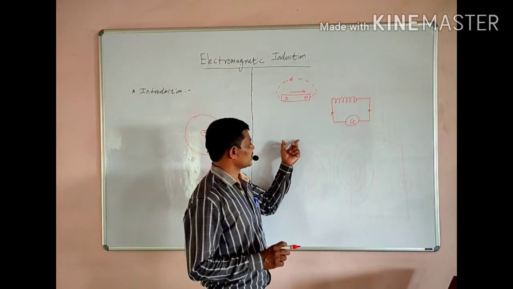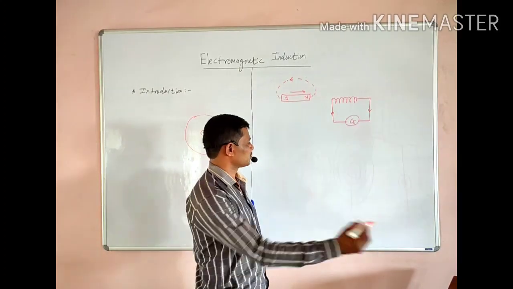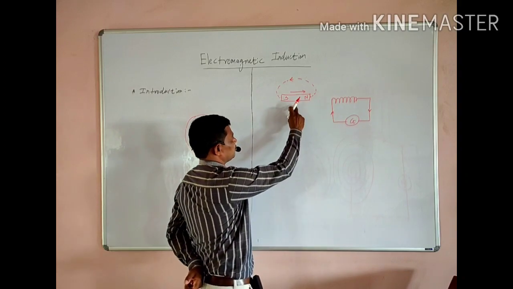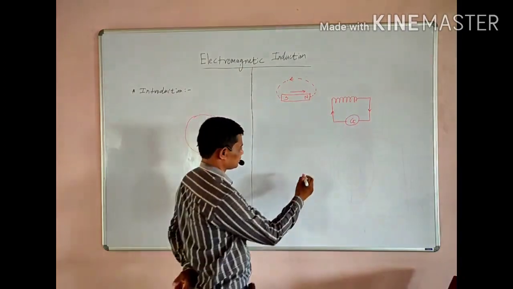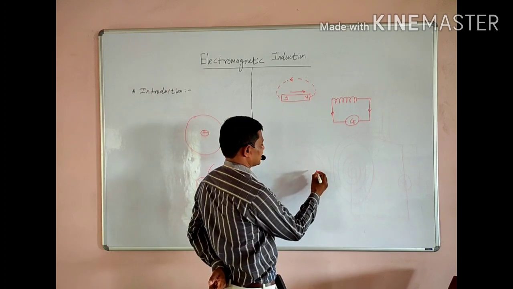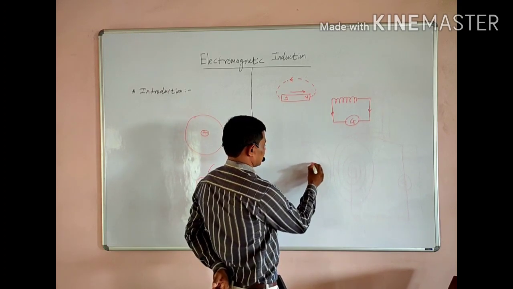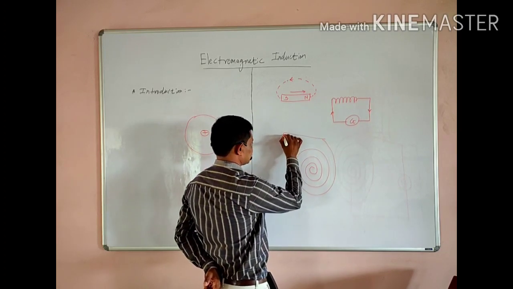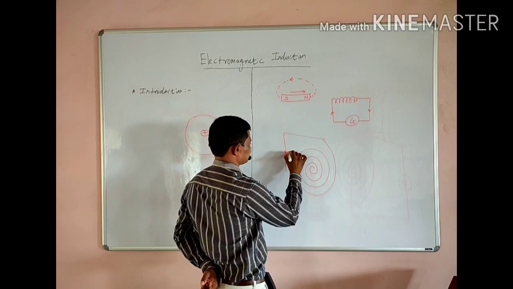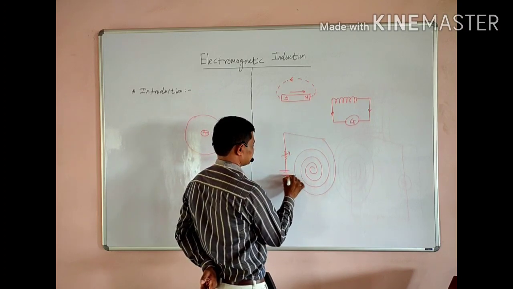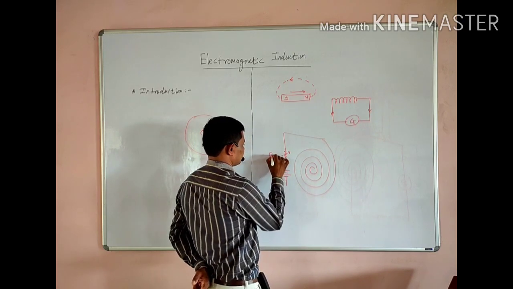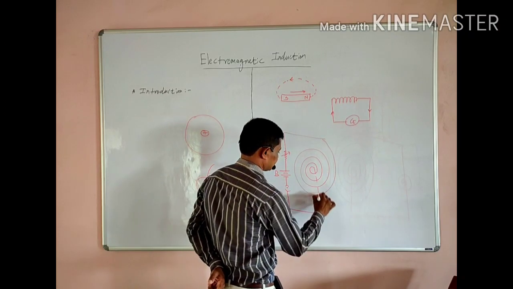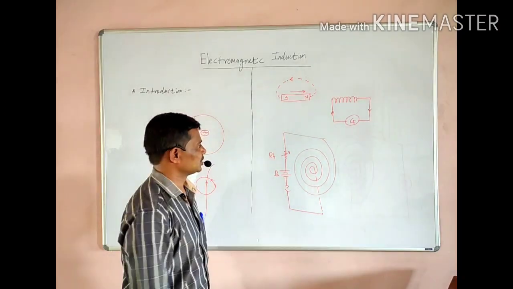Before going to the laws, we can also discuss a two-coil experiment. Instead of this magnet, suppose we take a steady coil and current is set up inside that steady coil. This experiment is like this. Suppose this is a rheostat, this is a battery, and this is a key. It is connected like this. This is called a